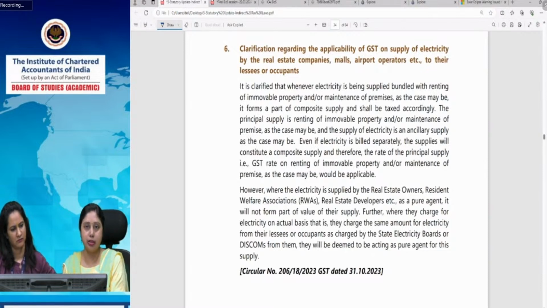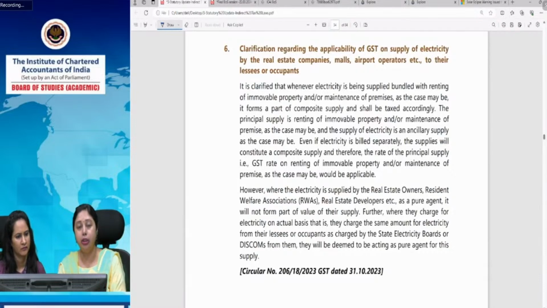It is providing the collection services to the house owners, and it is giving them this service in lieu of 10 rupees. So the actual bill amount, that could be 10,000 rupees also, it is taking only as a pure agent, which it will take from the household owner and pay to the electricity department. So that service becomes in the nature of a pure agent, and therefore tax will not be charged on the electricity amount, only on the collection charges, the agency service amount, which it is collecting. That becomes taxable.